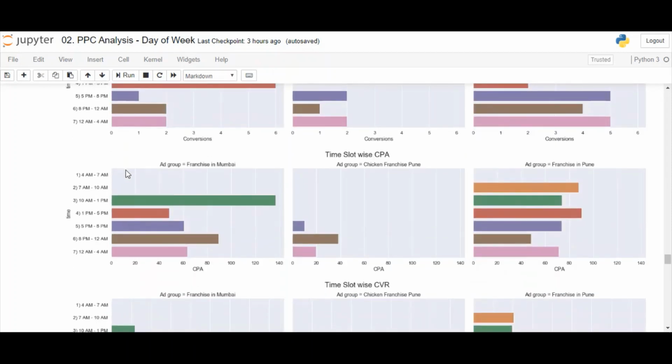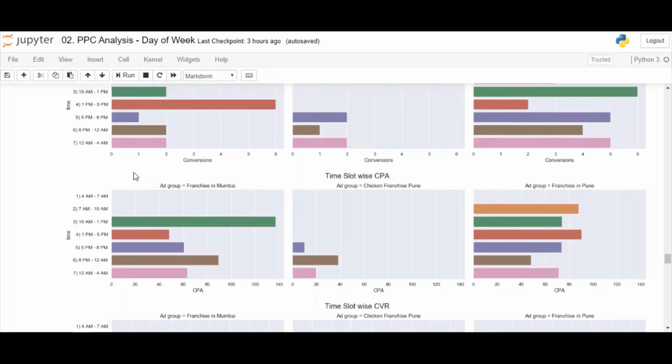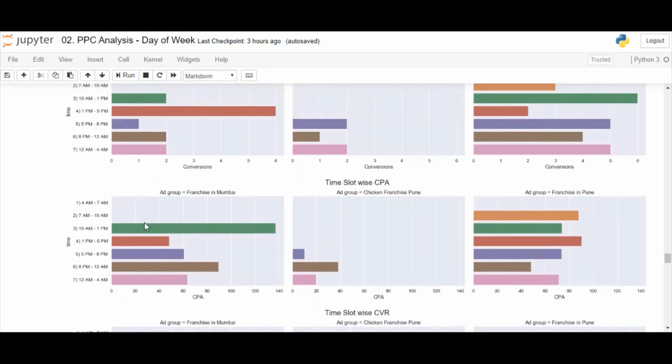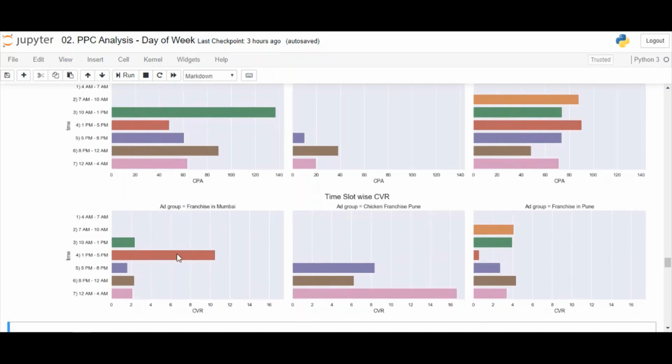From the CPA graph, it becomes even more evident. Lowest CPA is between 1 p.m. to 5 p.m. slot, which is our best slot for this ad group. It also has the highest conversion rate. Let us note this down.